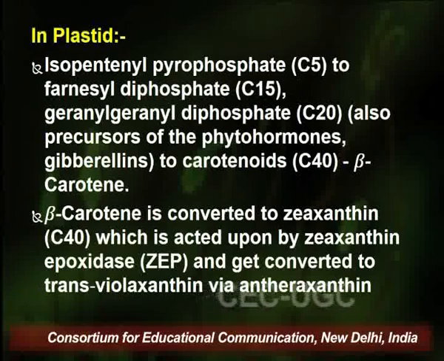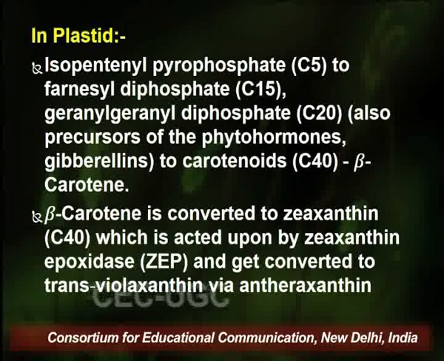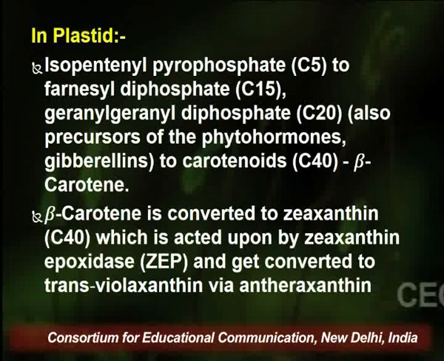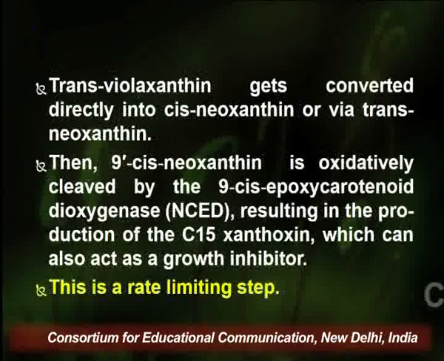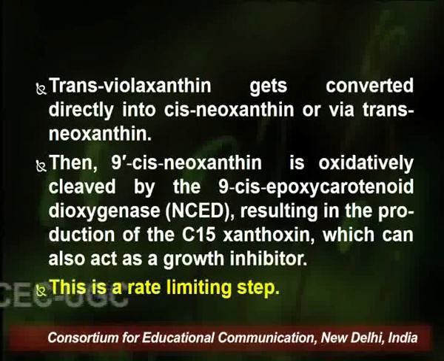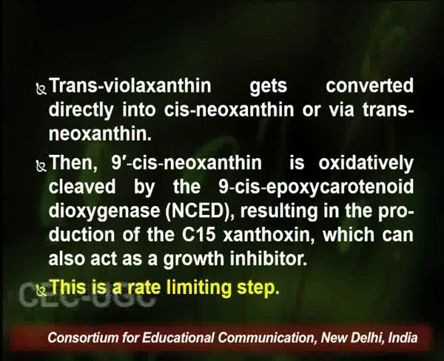and this zeaxanthin is acted upon by zeaxanthin epoxidase and gets converted into trans-violaxanthin via antheraxanthin. So zeaxanthin is acted upon by the ZEP enzyme, which converts it first into an intermediate known as antheraxanthin, and finally into trans-violaxanthin. Now this trans-violaxanthin then gets converted into cis-neoxanthin, or it can first get converted into trans-neoxanthin and finally into cis-neoxanthin. Then this cis-neoxanthin is oxidatively cleaved by